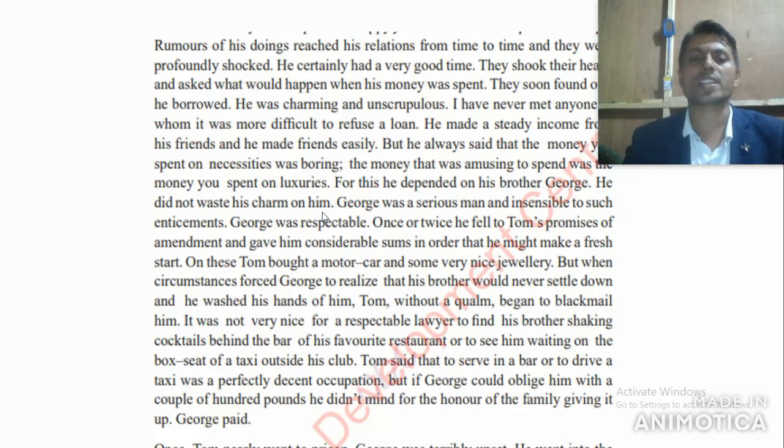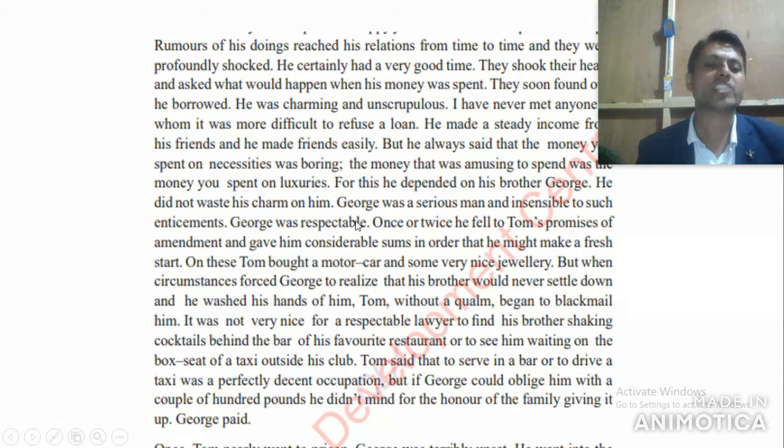Okay, he enjoys life without doing any hard work, right? Without doing any hard work. Now look at the next line here. George was a serious man. On the contrary of Tom Ramsey, George Ramsey was a serious man and insensible to such enticement.